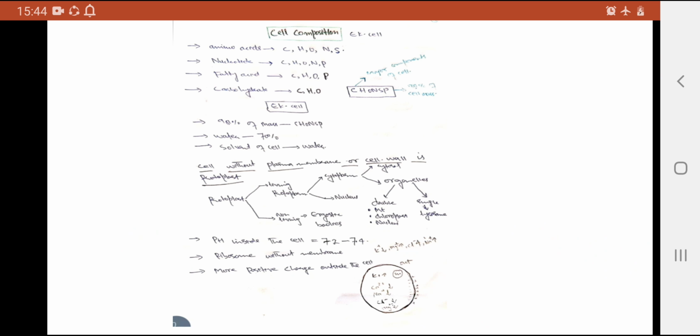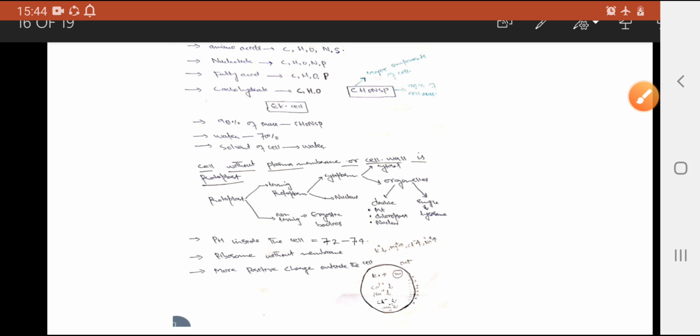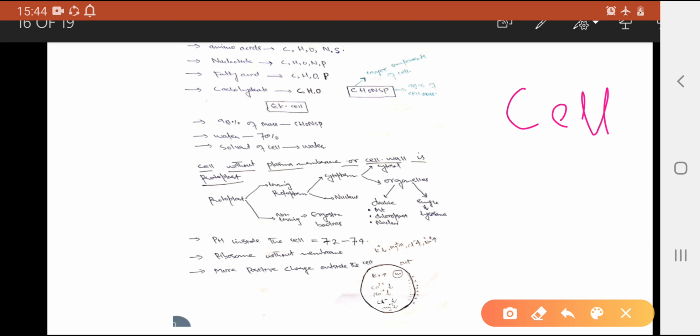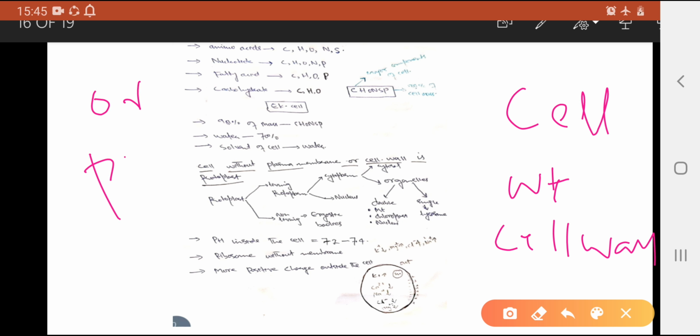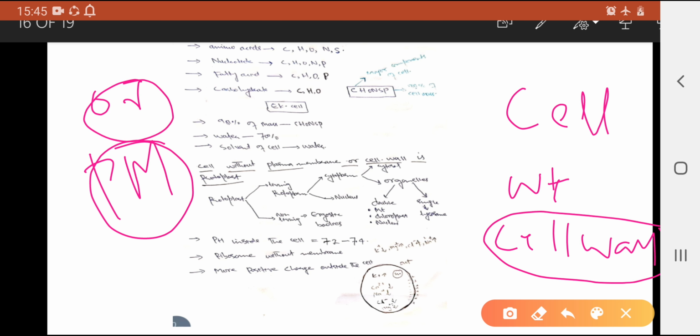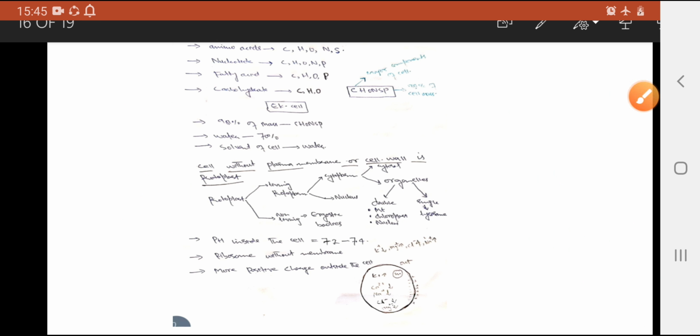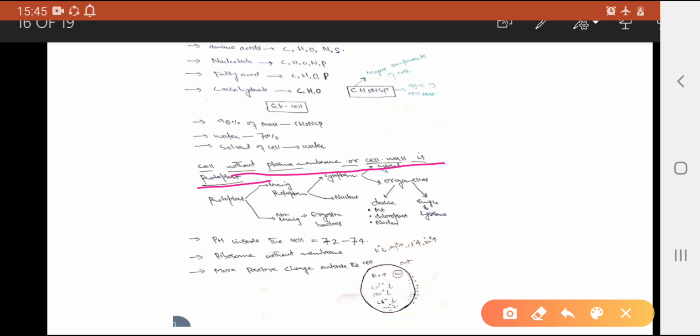Now we can come to another concept. A cell without a cell wall or plasma membrane is called a protoplast. Here you can see cells without plasma membrane and cell wall are protoplasts. Protoplast may be living protoplast and non-living protoplast.